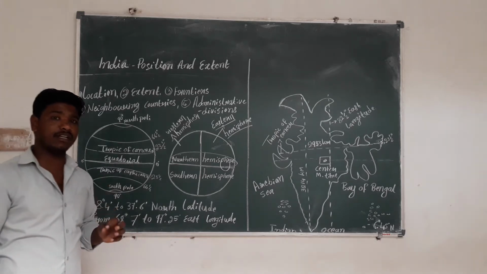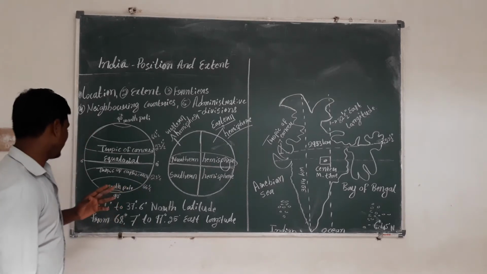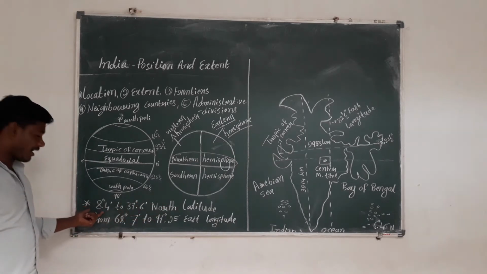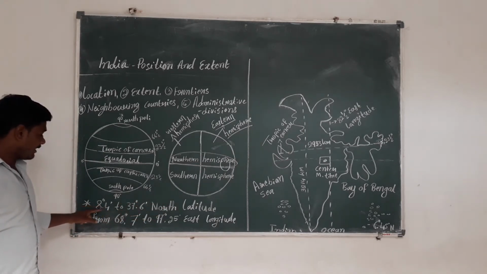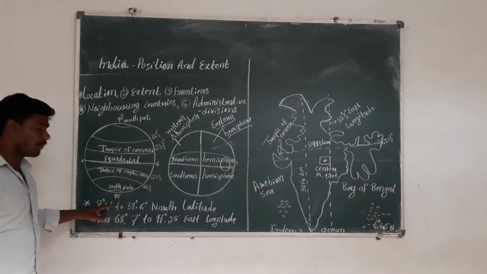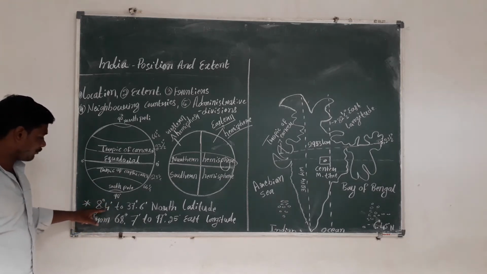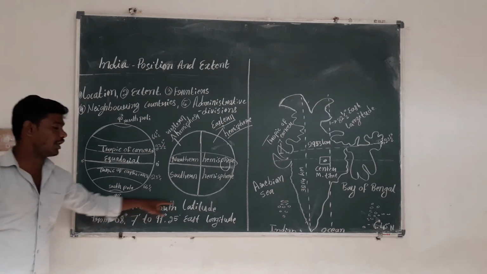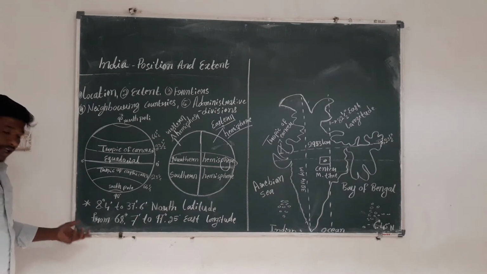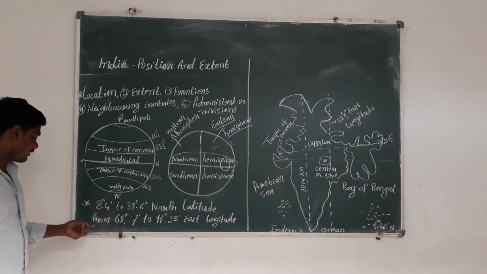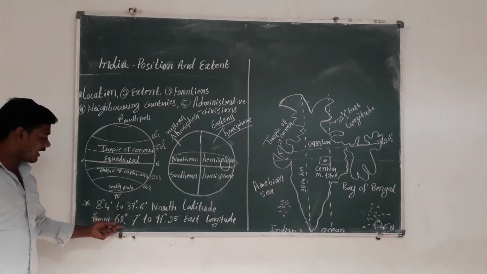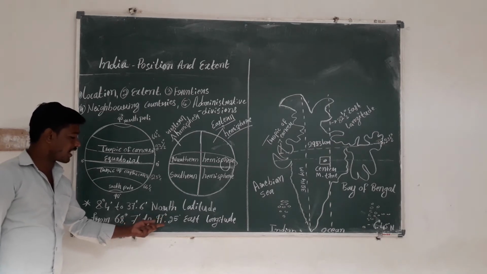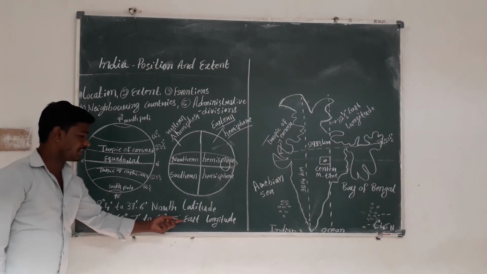What are the latitudinal and longitudinal extents? Our India is located between 8 degree 4 minute to 37 degree 6 minute north latitude, and in longitudinal extent from 68 degree 7 minute to 97 degree 25 minute east longitude.